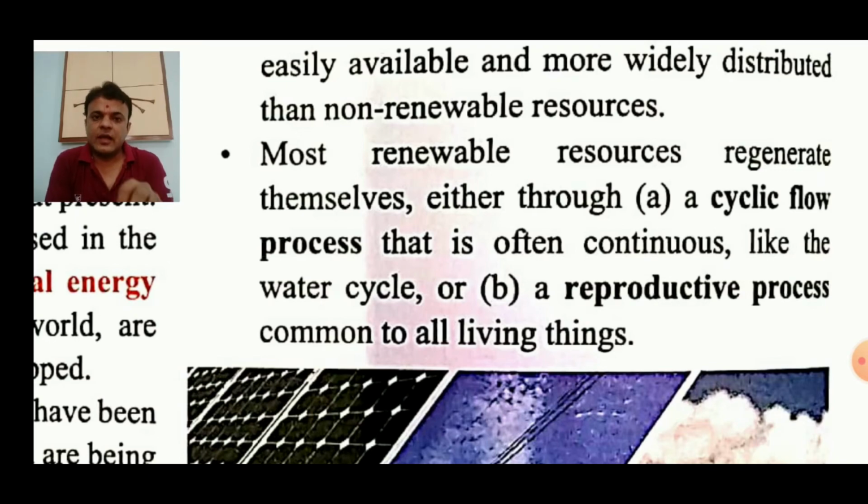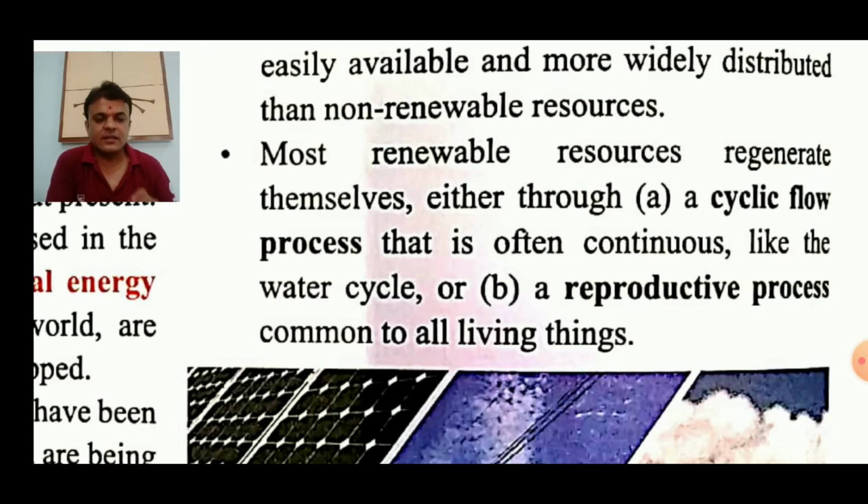Then what will happen if we pluck something from crops, harvesting, we can say? After harvesting, they will grow again. Again, the harvesting process will be there, they will be reduced, again they will grow. That is called a reproductive process. It means it produces itself again and again.